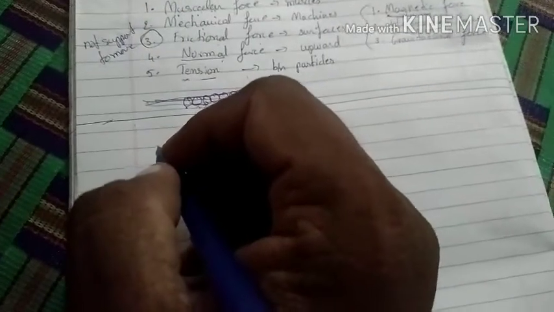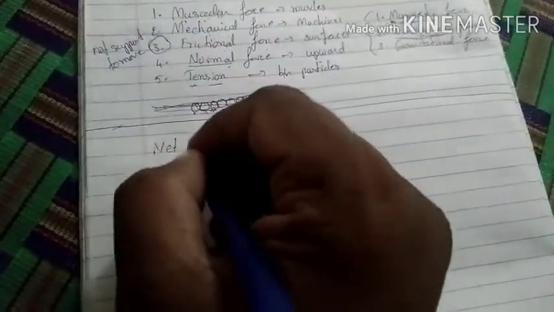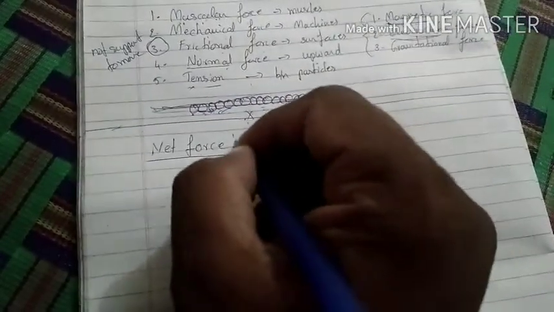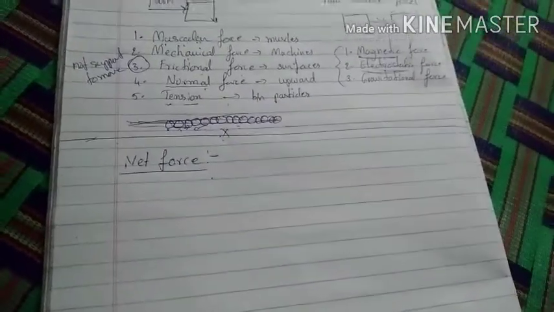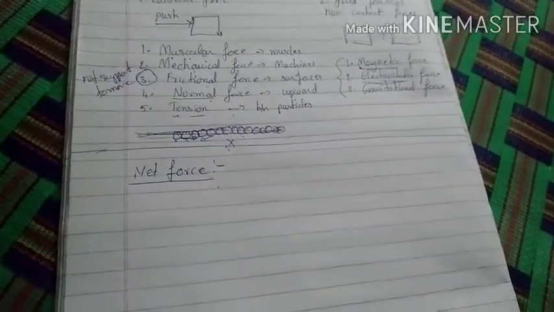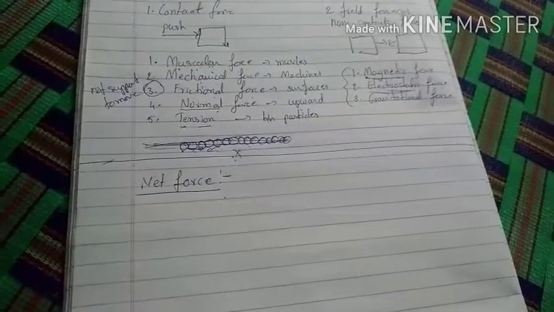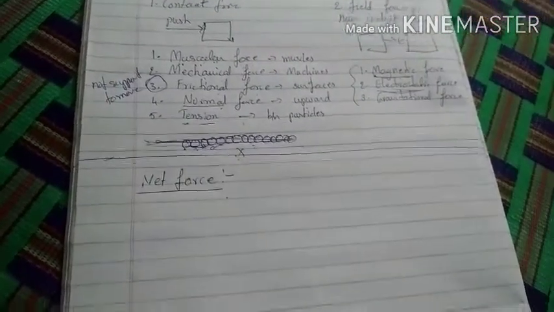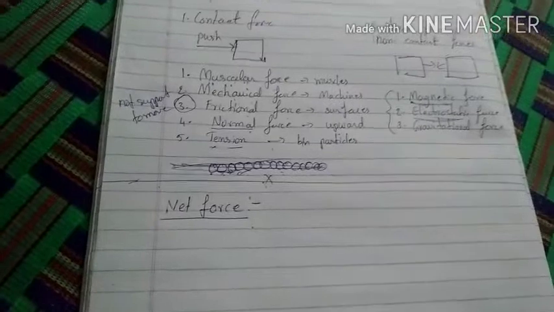Okay, students. In today's class, we discuss some information about net force. See, net force is the sum of forces which are acting in all directions.